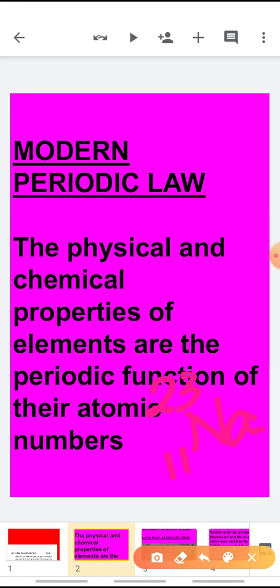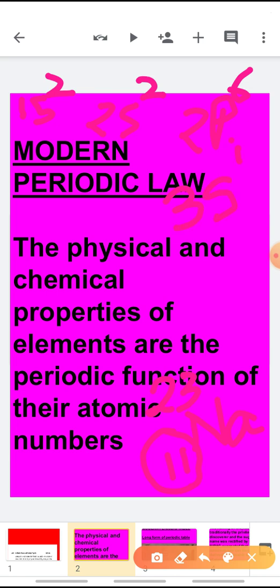Now why do these properties depend upon the atomic number? It is because atomic number tells you about the electronic configuration. The electronic configuration of sodium in the spdf notation, with atomic number 11, will be 1s2, 2s2, 2p6 and 3s1.